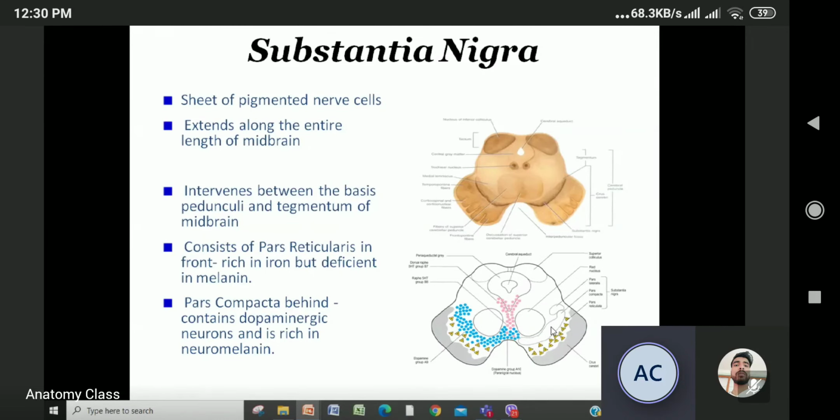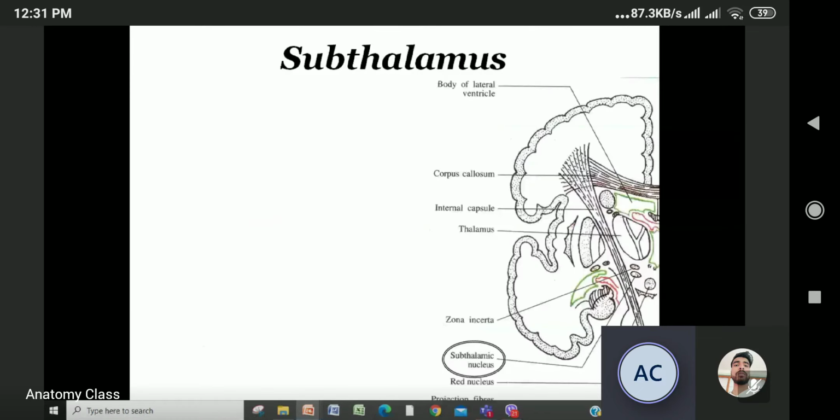Please remember this. So it has two parts, in front and behind, that is pars reticularis and pars compacta. So whenever you are asked about substantia nigra, you have to say it is the pigmented nerve cells which extend along the entire length of midbrain, intervene between the tegmentum and peduncle, and it consists of two parts, pars reticularis and pars compacta. Okay.